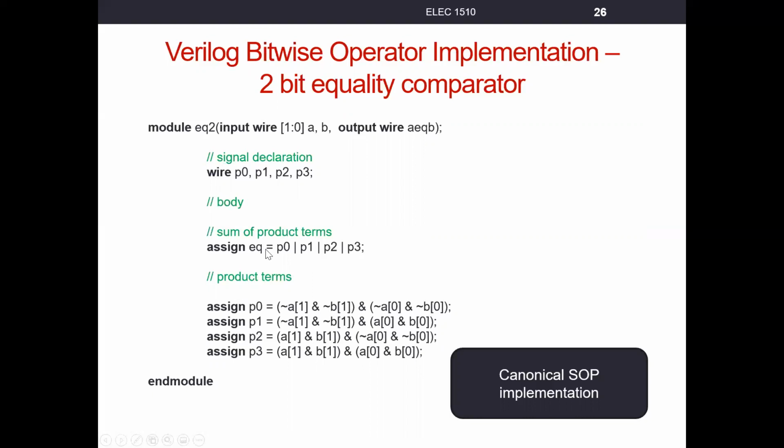What I've done is I've broken up this equation into each of the 4 min terms, right? If we had 4 different min terms, so what I said here was, here's min term 0: not A1 ANDed with not B1, that is ANDed with not A0 ANDed with not B0. That is min term 1. Here's min term 5: not A1 ANDed with not B1.